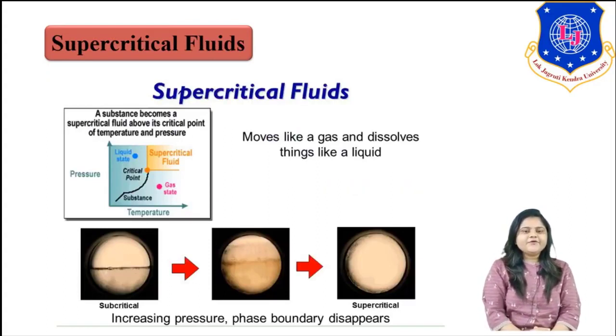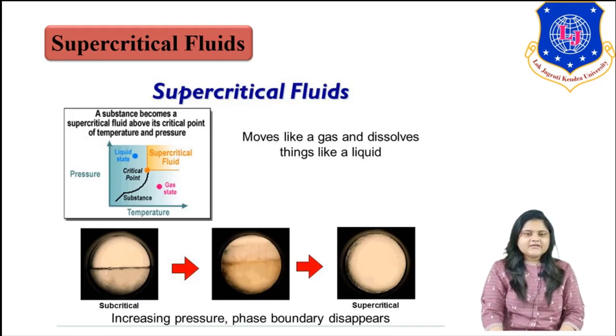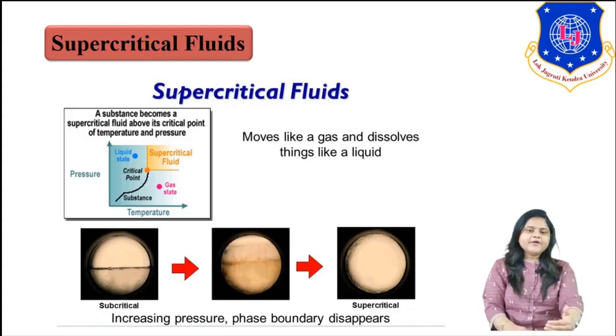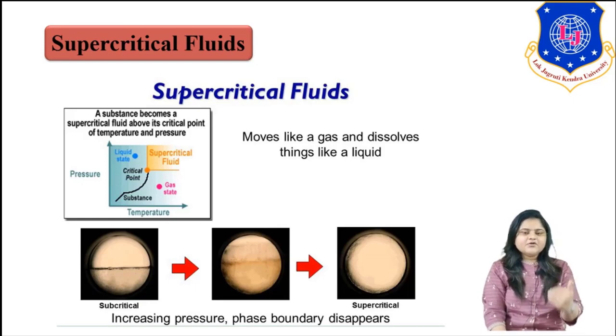Now what is a supercritical fluid? A supercritical fluid means any substance or fluid which is at a supercritical condition, above its critical point temperature and pressure. You can see in this diagram, where a pressure versus temperature plot is there, in which there is a gas phase, liquid phase and solid phase, and there is a triple point and a critical point also. Now above the critical point temperature and pressure, a supercritical fluid region will appear, in which there is a coexistence of gas and liquid phase.